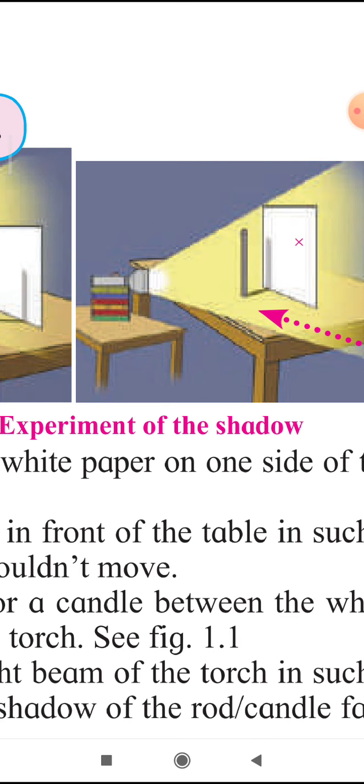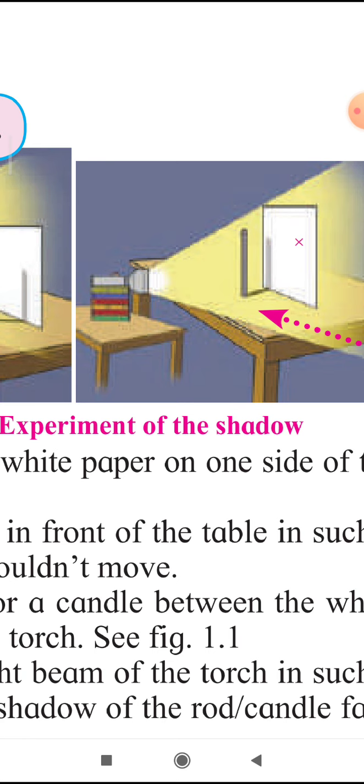What will you feel? On the same place where you have marked, will the rod's shadow fall or not? You can make the experiment at home and you will get the idea about it. Obviously the shadow will not fall on the same place. It will change its place.